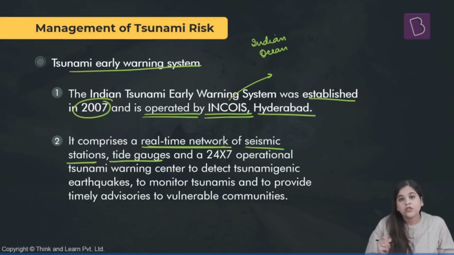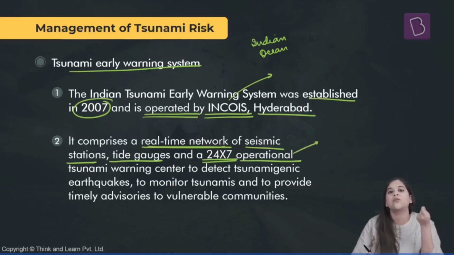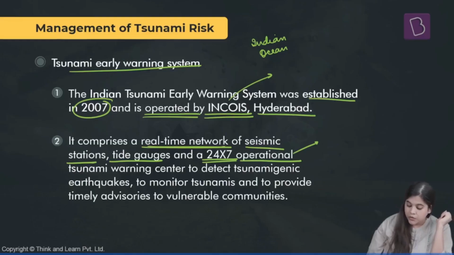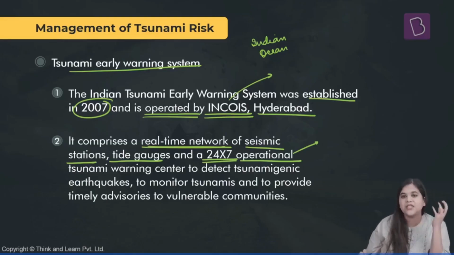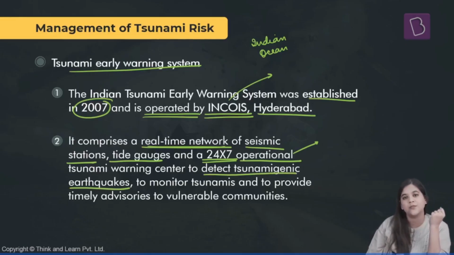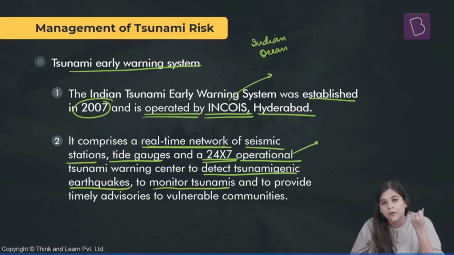Then there are many tide gauges present under the water, and a 24/7 operational tsunami warning system that gives out information regarding any warning about tsunamis to all the stakeholders. So these seismic stations and gauges detect the tsunamigenic earthquakes and monitor whether they can cause any tsunami.